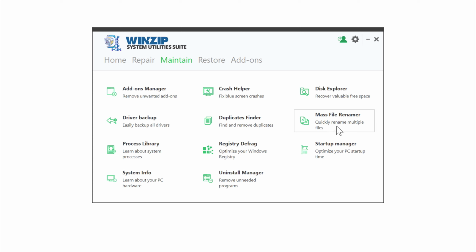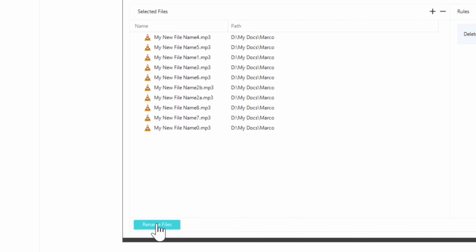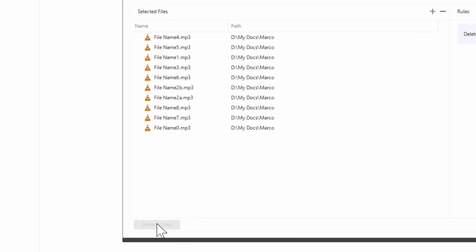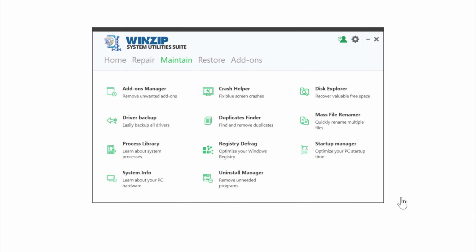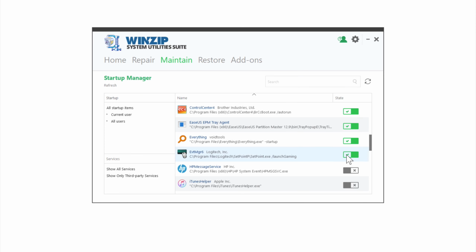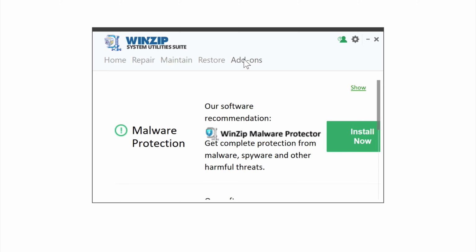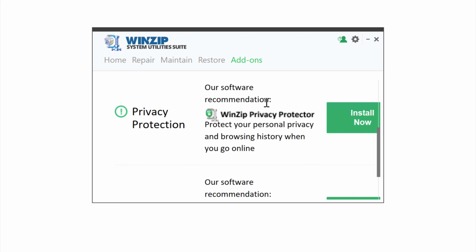With Mass File Renamer, you can easily load up files or folders, even hundreds at a time, and rename them with just one click. The Startup Manager will give you control over what programs you want to start automatically when your computer starts, and you can toggle these to start or not start very easily. Finally, from the Add-ons tab, you can find other WinZip software to protect and optimize your computer.